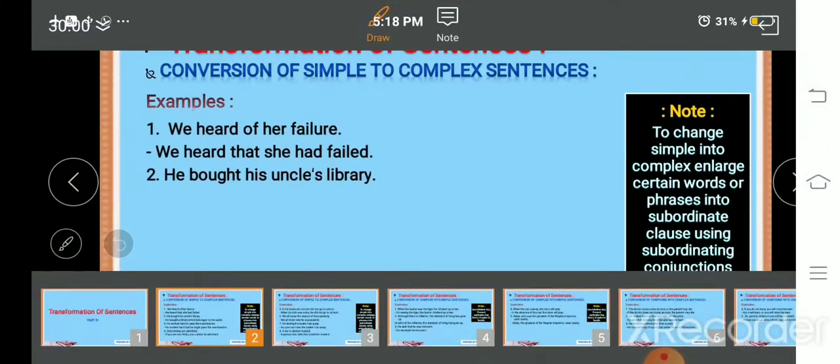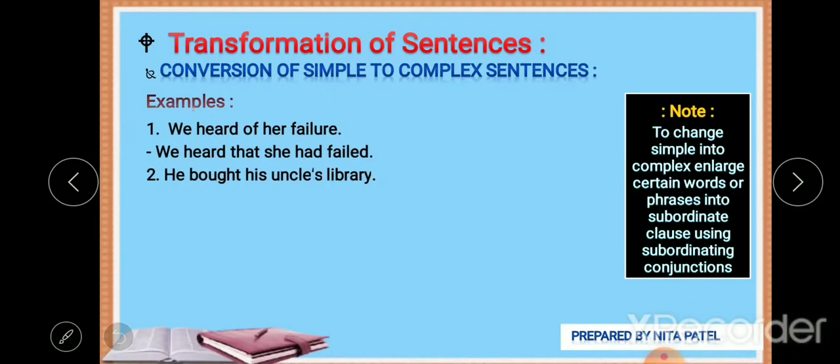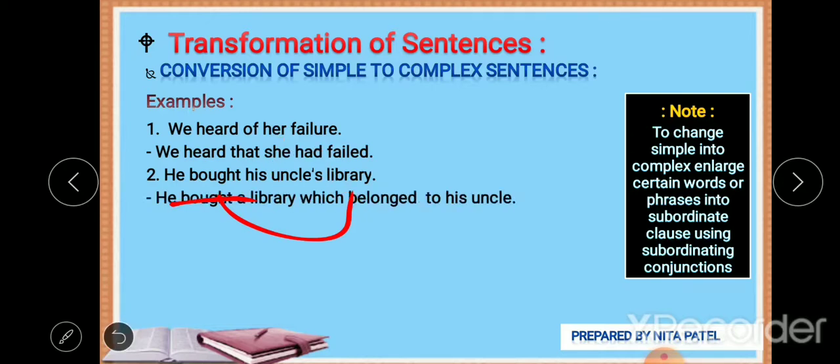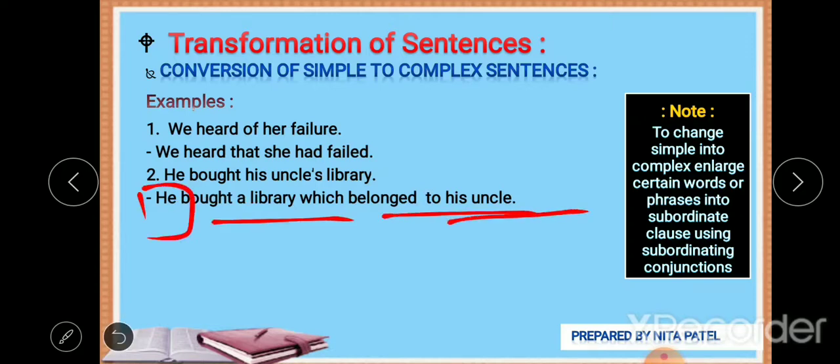So he bought a library. What did he buy? He bought a library which belongs to his uncle. Which belonged to his uncle. Why belonged to? Because it belonged to him earlier, and now it is his property. So he bought a library which belonged to his uncle.